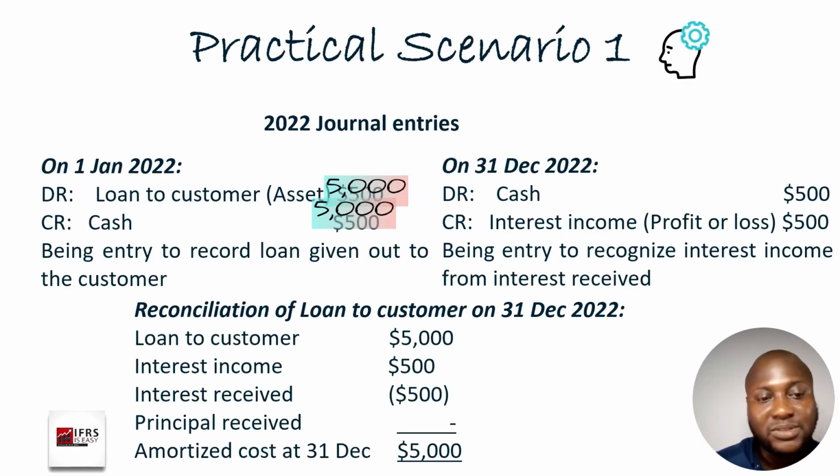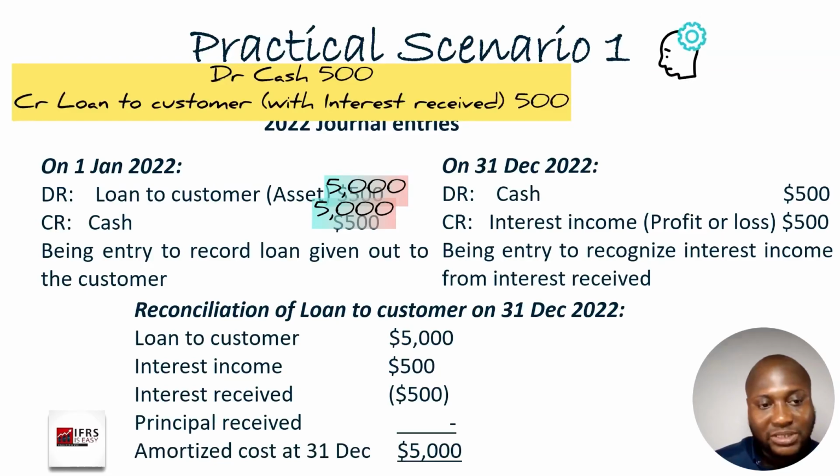Now, if you look at the reconciliation here, the reconciliation just shows how the movement works from January to the end of the first year: the loan to customer is 5,000, there's an interest income of 500, there's an interest received of 500, principal is 0, and the closing is 5,000. So at the end of it all, the additional adjusting entries that we may have had, which have already combined into this 31st December adjustment, is to have said that when cash was received, we debited cash and we credited interest received, which is reducing our loan to customer.